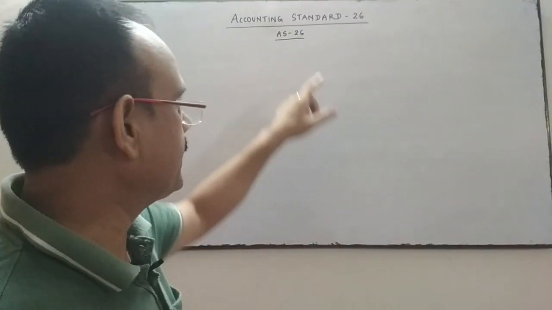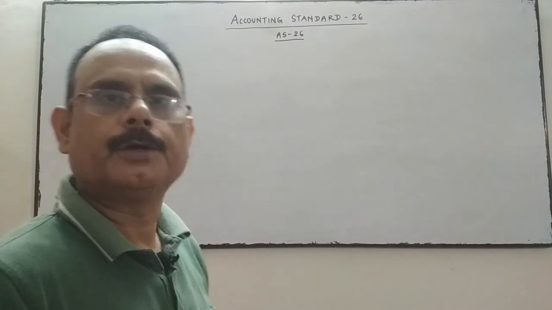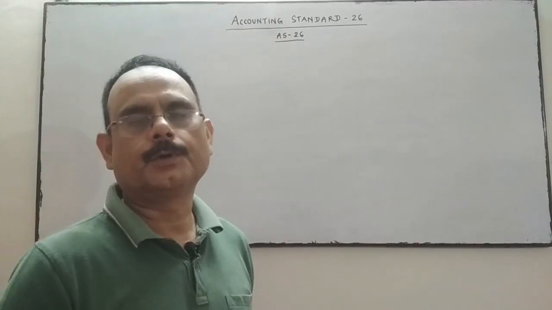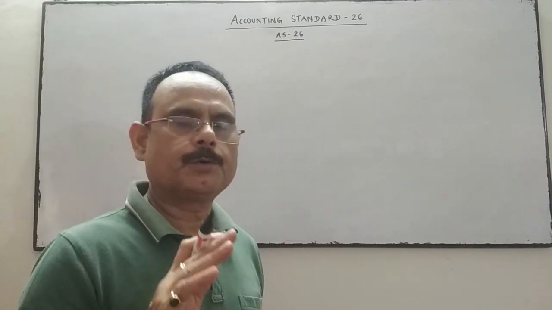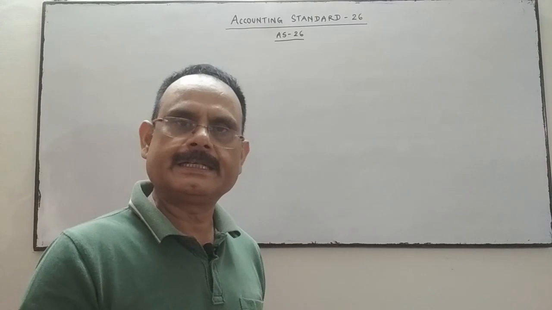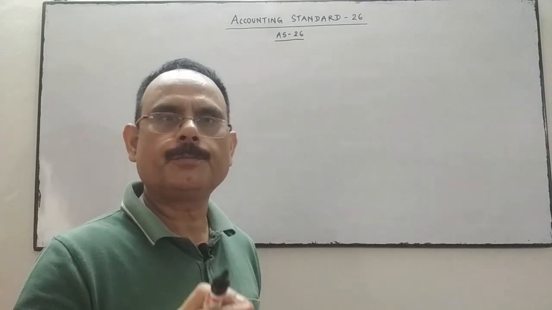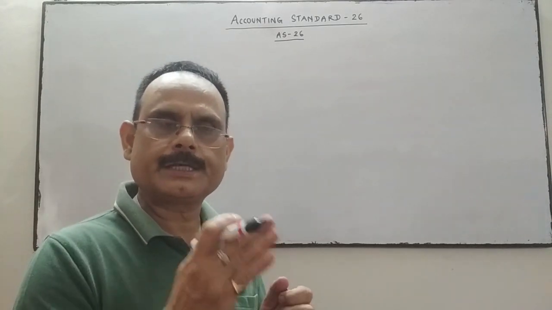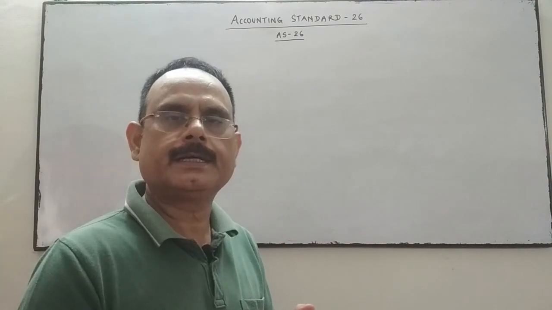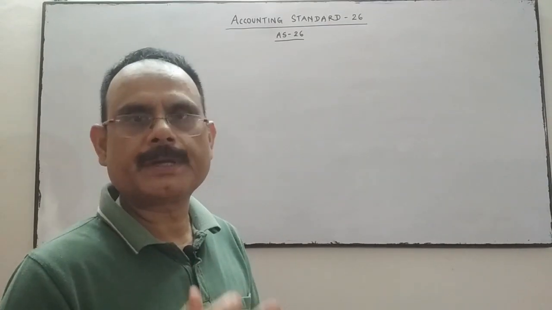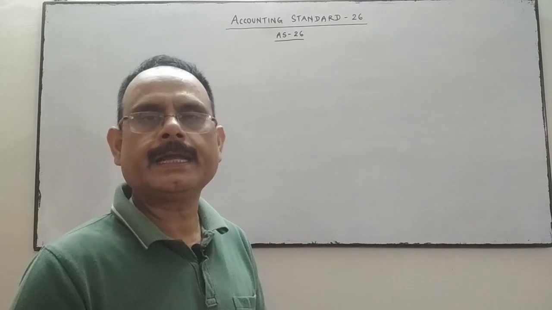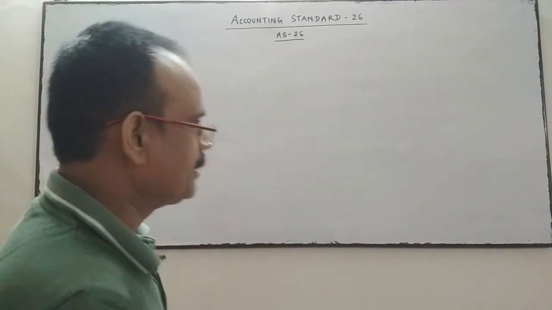So we have to follow Accounting Standard 26 while doing treatment of goodwill. If the goodwill is internally generated, then that share of goodwill will be adjusted in the partners' capital accounts in their gaining and sacrificing ratios.